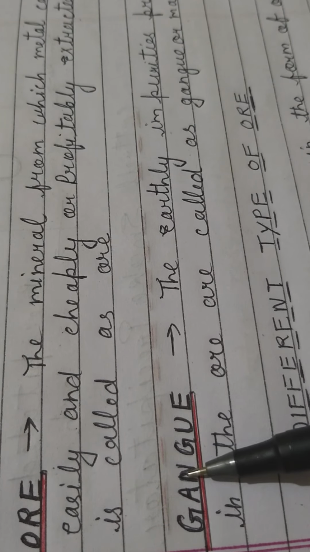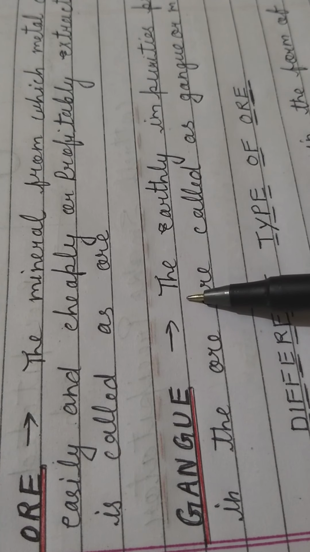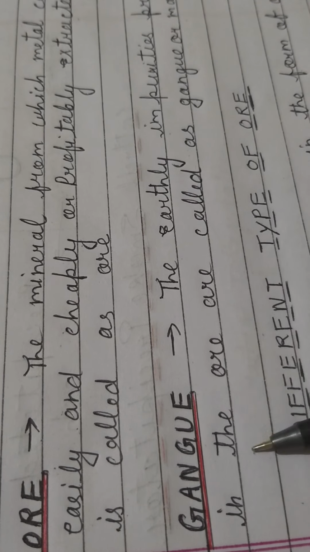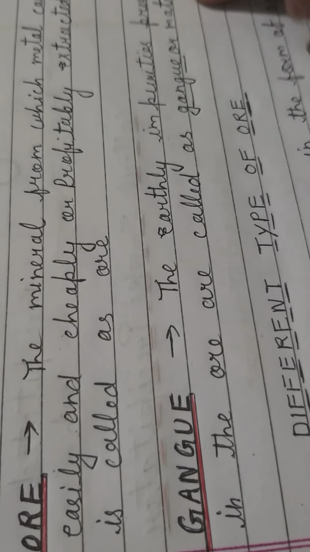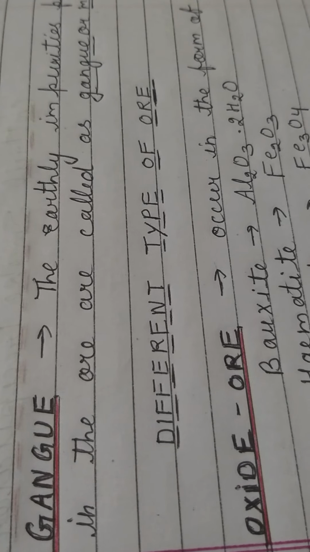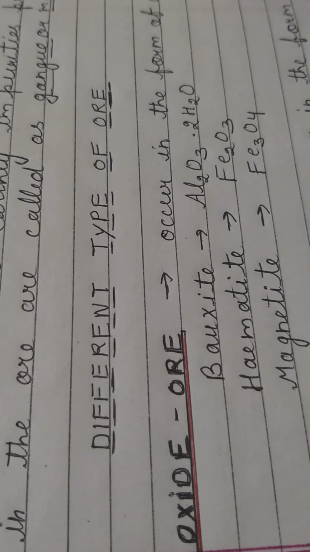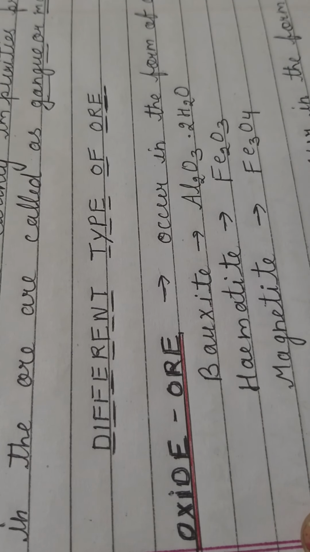Next point which you have to understand is gangue. So what are gangues? Gangues are the impurities which are present in metallic ore. Here I have written: the earthly impurities present in the ore are called gangue, or we call it matrix. We must know that. Now here I have written a few important types of ores, their chemical formulas with their names that you have to learn. That is very important, and their metallurgy we will study after this session.